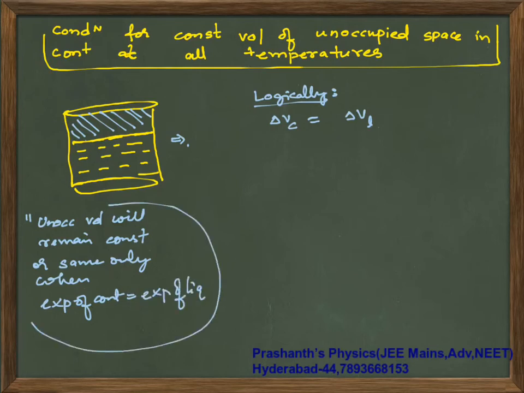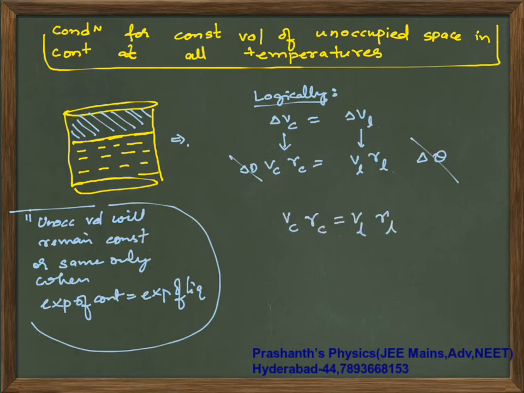So volume of container into gamma of container is volume of liquid into gamma of liquid. Delta theta will anyhow cancel off. So volume of container times gamma of container is volume of liquid times gamma of liquid. That is the case in which this unoccupied volume will remain constant.